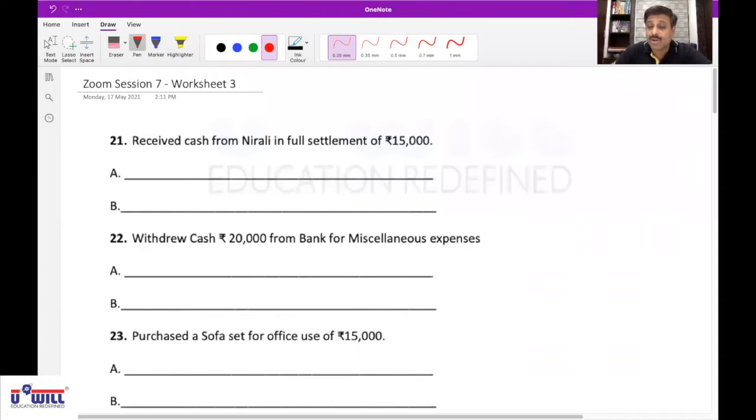Till 20 we have done. Now 21 onwards we proceed and finish the worksheet 3 today. Okay. Received cash from Nirali in full settlement of rupees 15,000. Okay, Neil, go ahead.